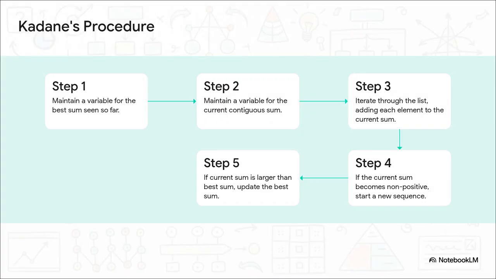The absolute beauty of Kadane's algorithm is just how simple it is. We only have to go through the data one time. We just keep track of two things: the best profit we've found so far, and the profit of the current stretch we're looking at. As we move to the next day, we just add its value to our current profit. And here's the magic trick. If our current profit ever drops below zero, it's a lost cause. It can't possibly help any future period, so we just drop it, reset to zero, and start a brand new stretch from the very next day.